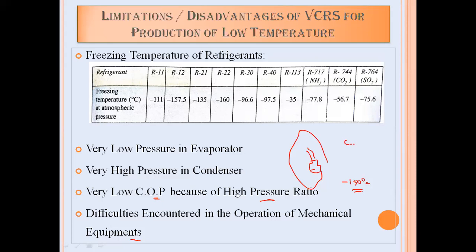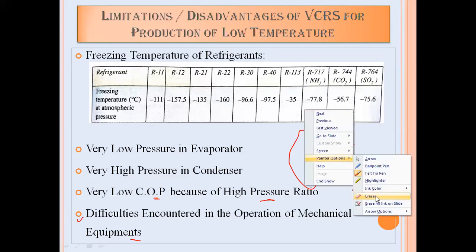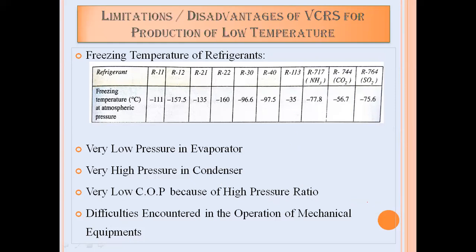So especially we have to design those equipment such that they will work at a temperature below minus 150 degrees centigrade. So that is the limitation or difficulty for production of very low temperature by using the PCRS system. These are the various limitations or disadvantages of the PCRS system for production of very low temperature.